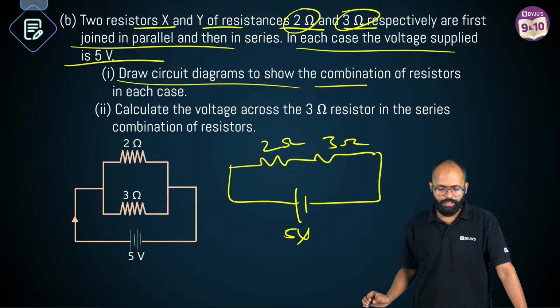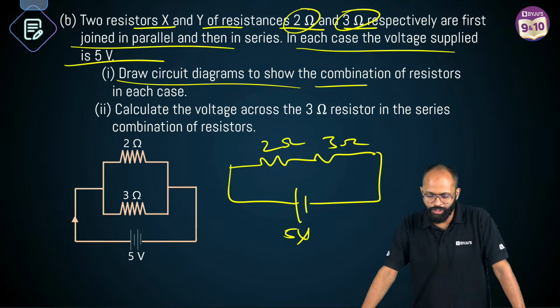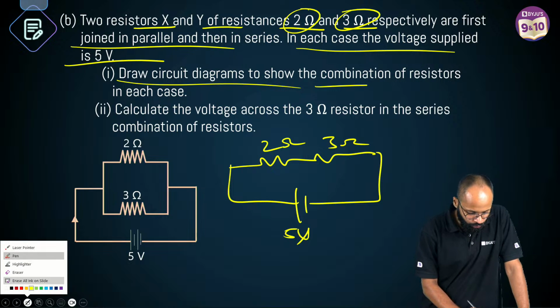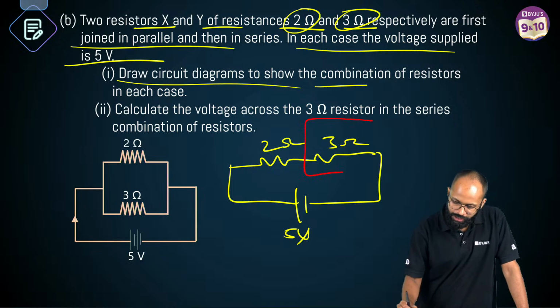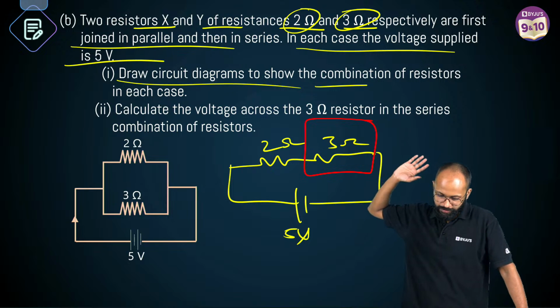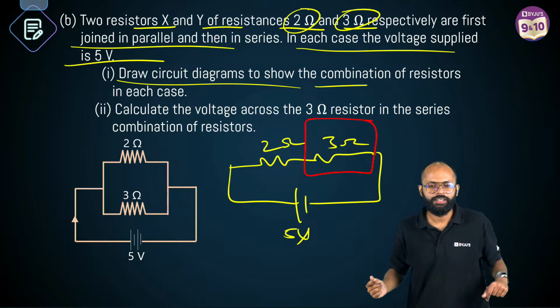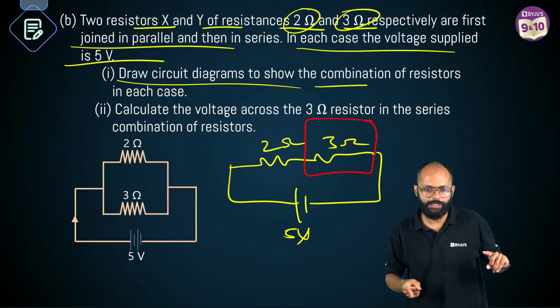बढ़िया. Calculate the voltage across the 3 ohm resistor in the series combination. Question is asking you have to find what? Voltage across 3 ohm resistor. How much? Yes, come on. How much? Ashraf says 1 ampere. 3 volts.